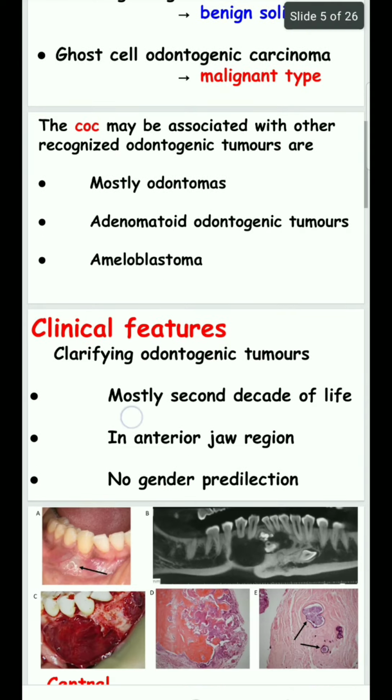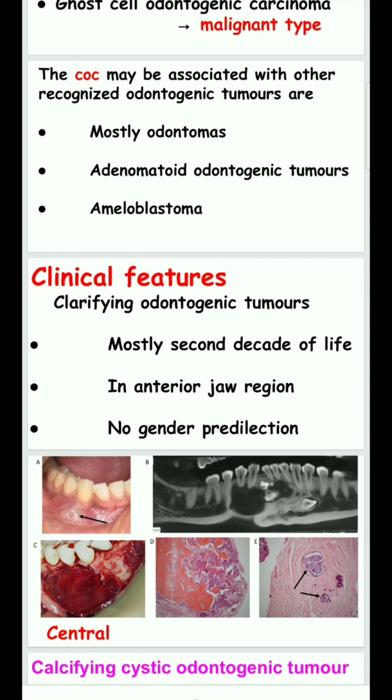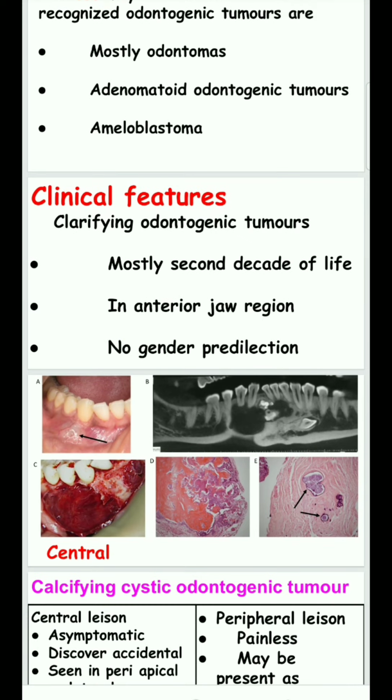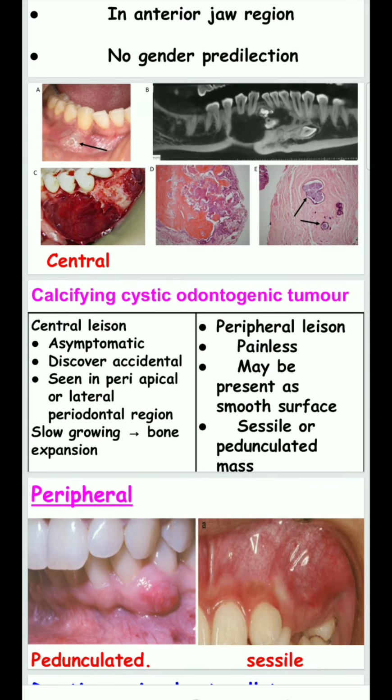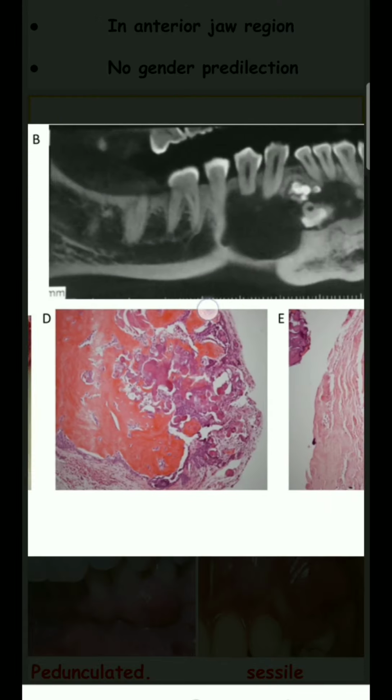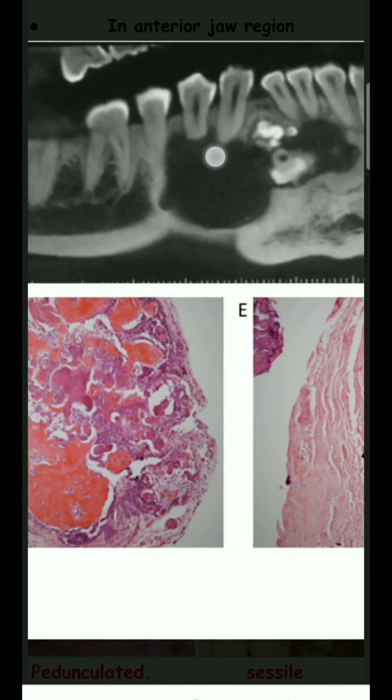etc. In clinical features, calcifying odontogenic tumors occur mostly in the second decade of life, particularly in the anterior jaw region, with no gender predilection. They can be of central and peripheral type. The central type is located inside the bone. It is discovered accidentally, seen in the periapical area.